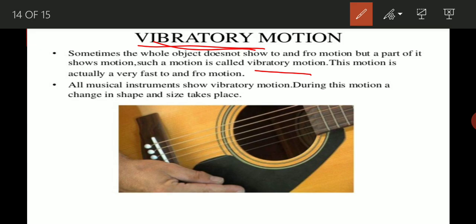This motion is actually a very fast to and fro motion. Clear? All musical instruments show vibratory motion. During this motion a change in shape and size also takes place. Consider the strings of a guitar: the whole string doesn't show the motion, only the part where we apply the finger shows the back and forth movement. This type of motion is known as vibratory motion.